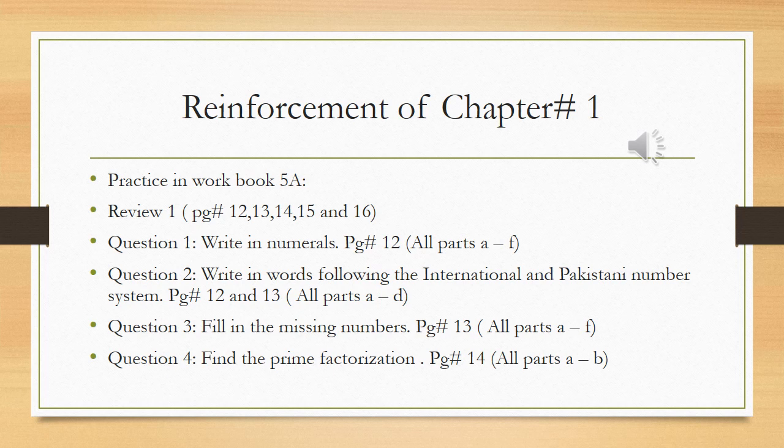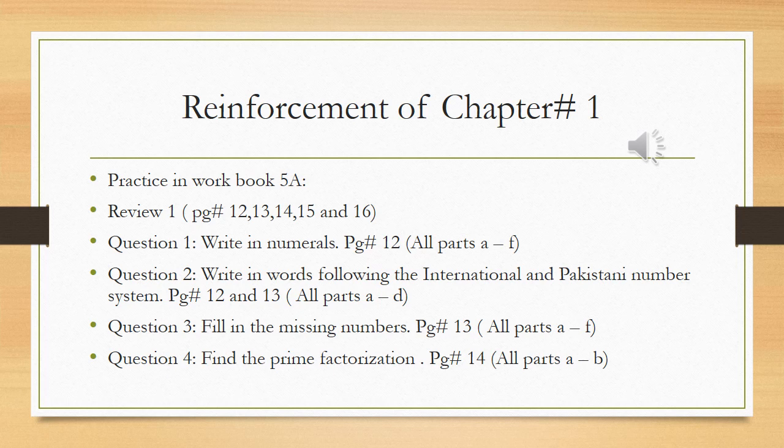Question number 1 is write in numerals. It means that there is a writing in words, and you have to write it in the form of numbers. This question is on page number 12. You have to do all the parts from part A to part F.